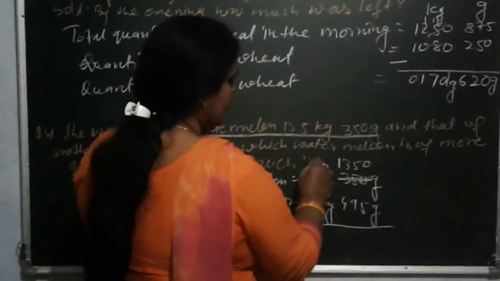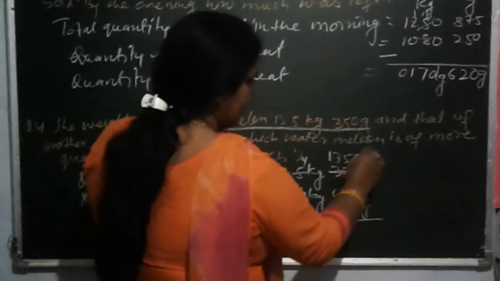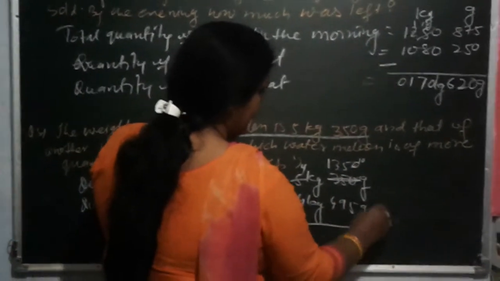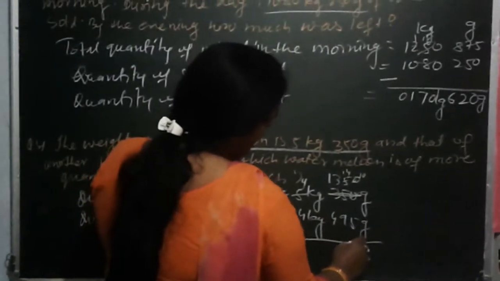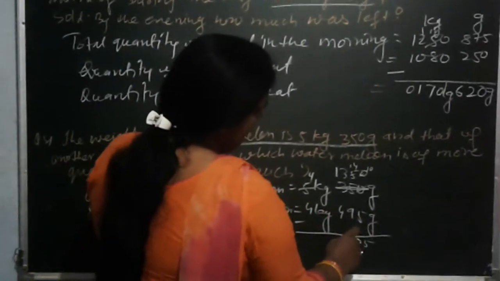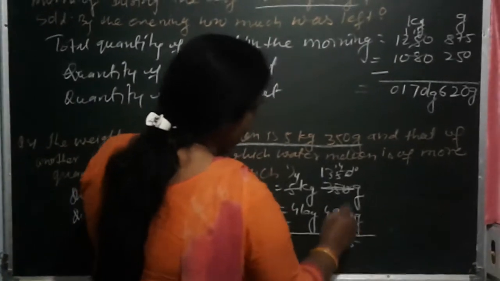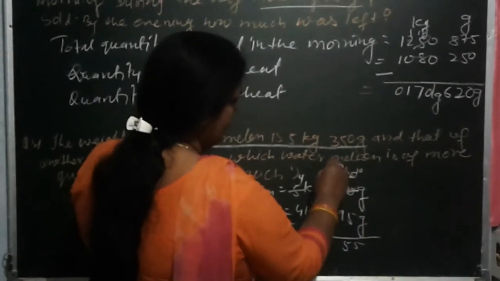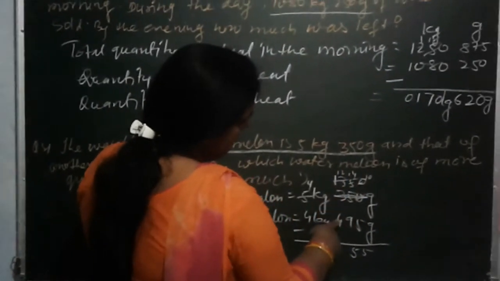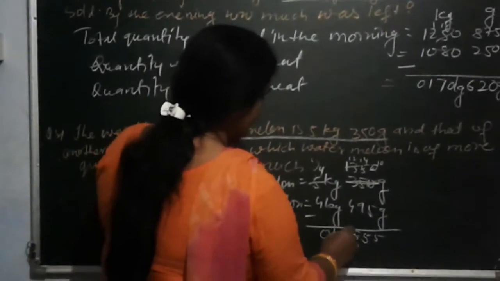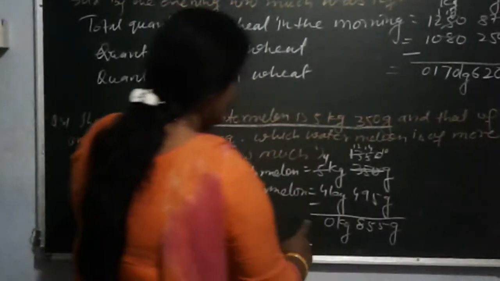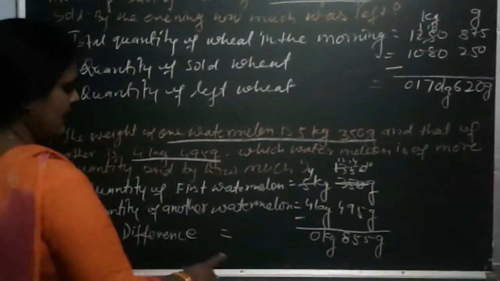Okay. Now here 4 is left. So 10 minus 5 is 5. Again 14 minus 9, 5. 12 minus 4 is equal to 8. And here 0 kg. So their difference is 855 gram.